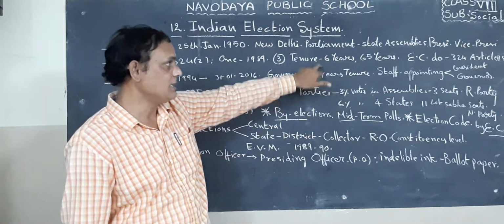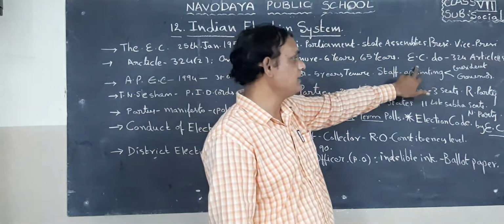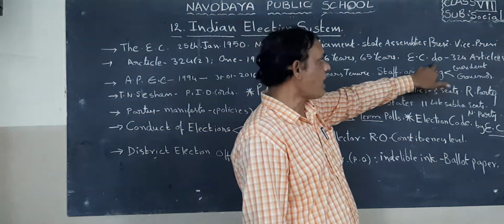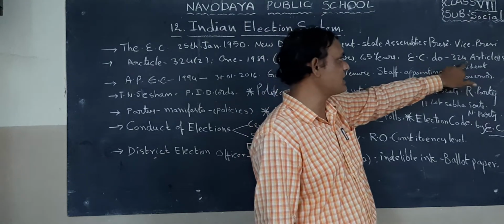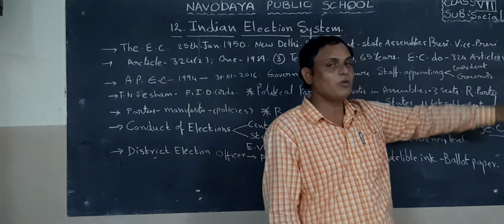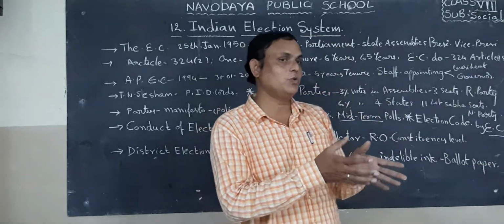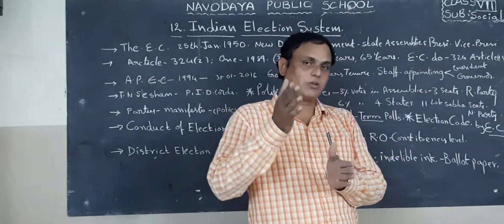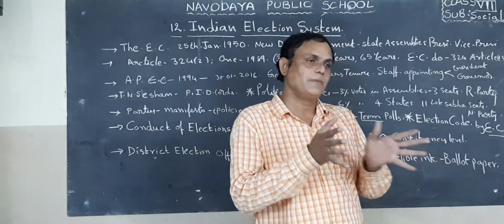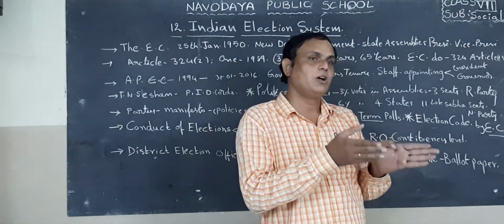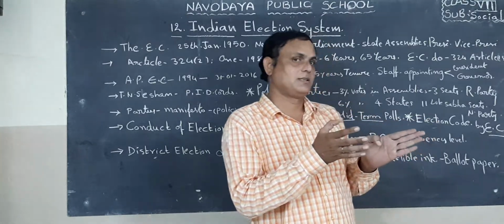Next, this Election Commission works under Article 324. How will it do these duties according to the constitution? What are the articles, what are the rules and regulations? This Election Commission will do the duties accordingly.